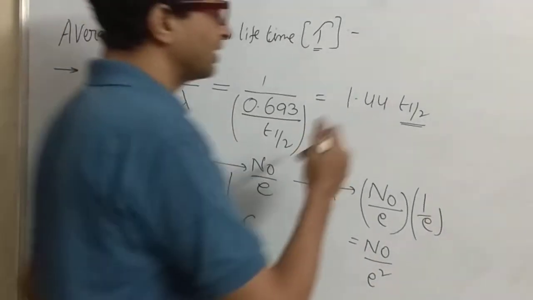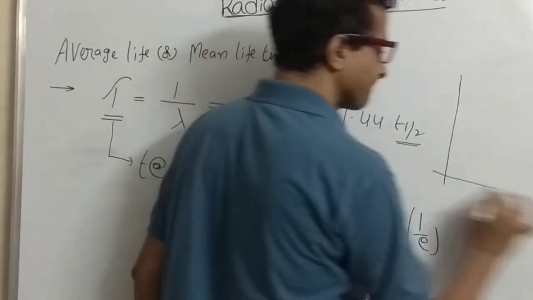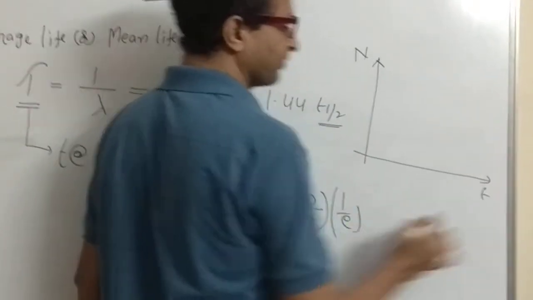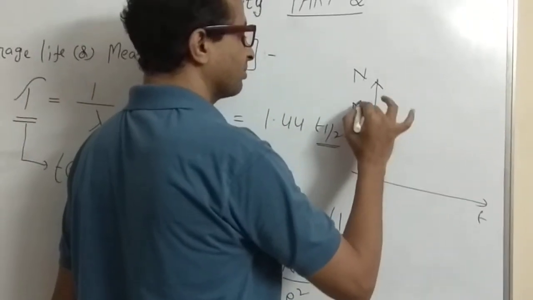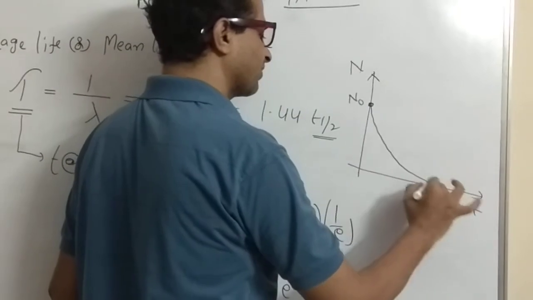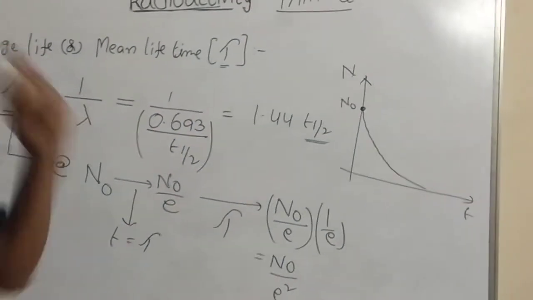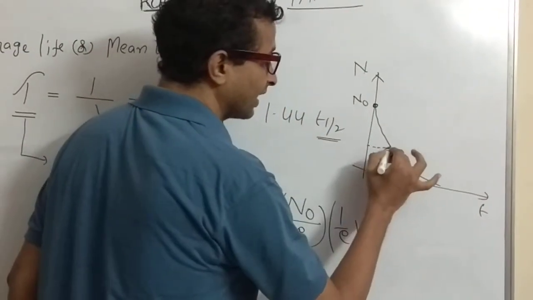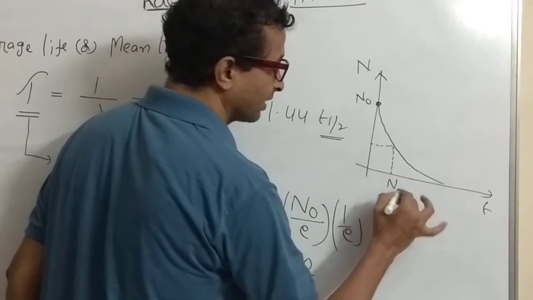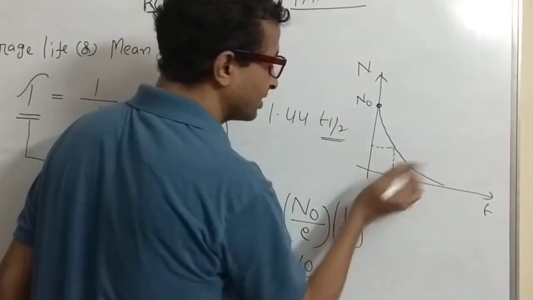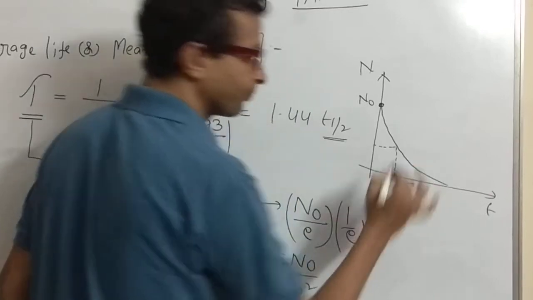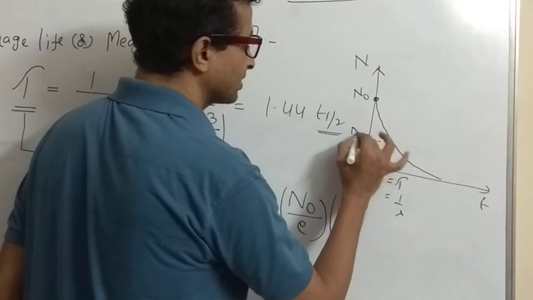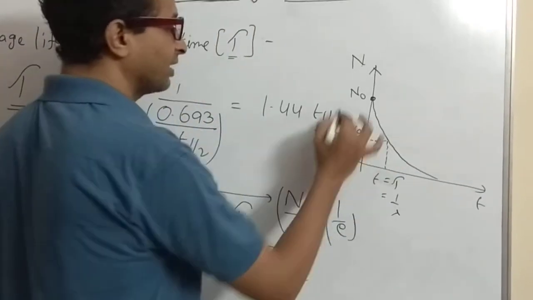And if you see this in terms of the graph, it is the number of nuclei versus time. This is the initial number of nuclei, and the nature of the graph is already known to us: it decreases exponentially. At time t equal to tau, which is equal to 1 upon lambda, the number of nuclei is n0 upon e.